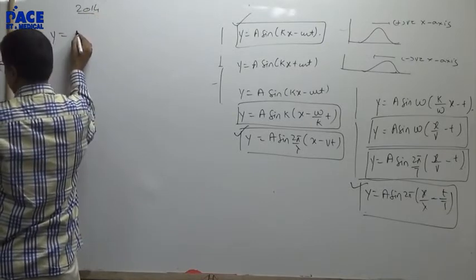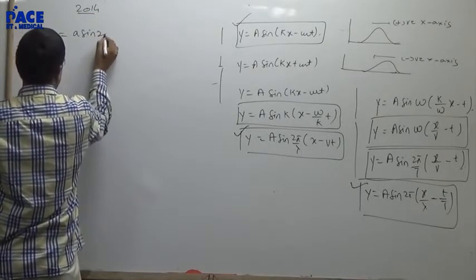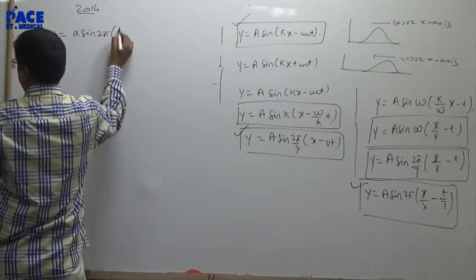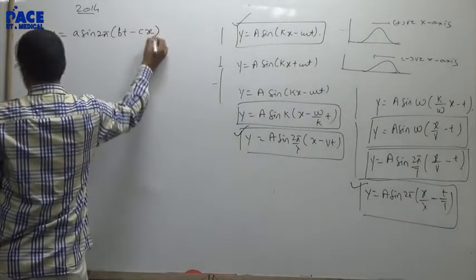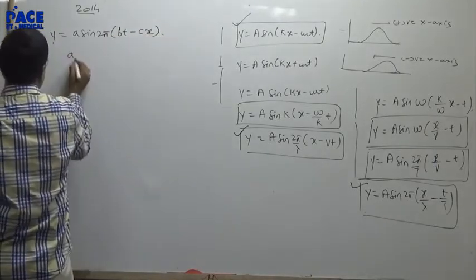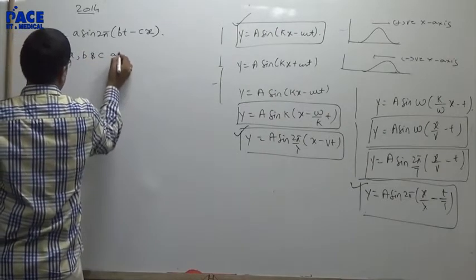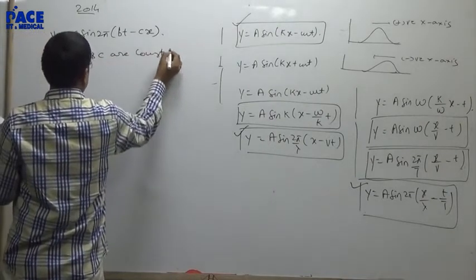2014 question. y = A sin 2π(bt - cx). A, B, C are constants.